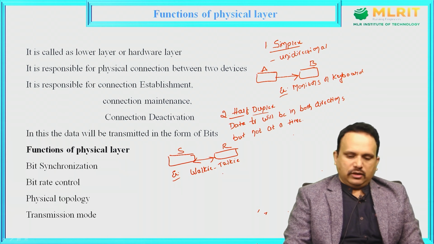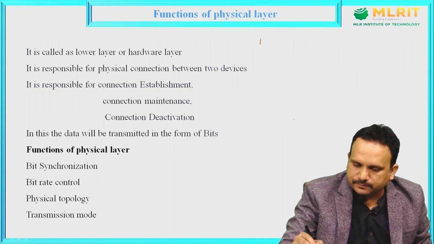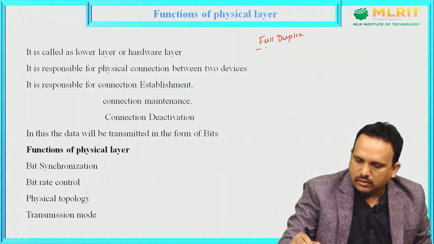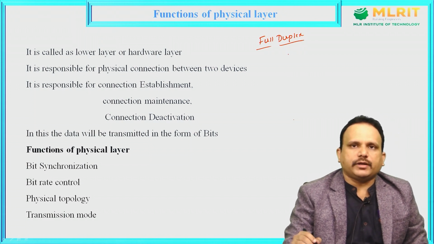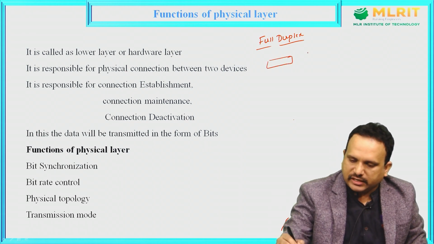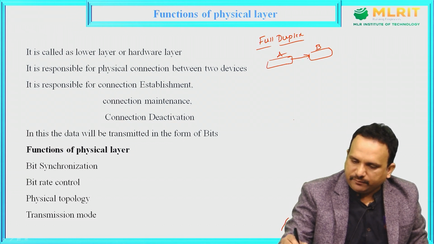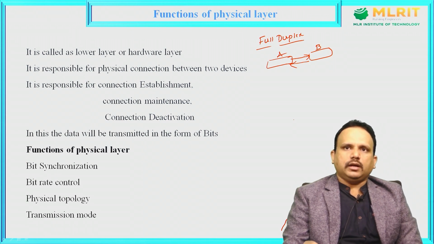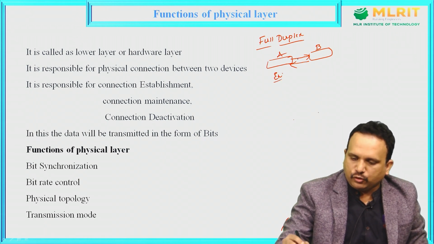So this is about half duplex, and now full duplex. In full duplex, the data will be transmitted in both directions and also at the same time. For example, here we have two systems A and B. A can send the data as well as receive the data, and B can also send the data as well as receive the data at the same time. That means the data transmission is done in both directions and also at the same time. The best example for full duplex is the telephone line.